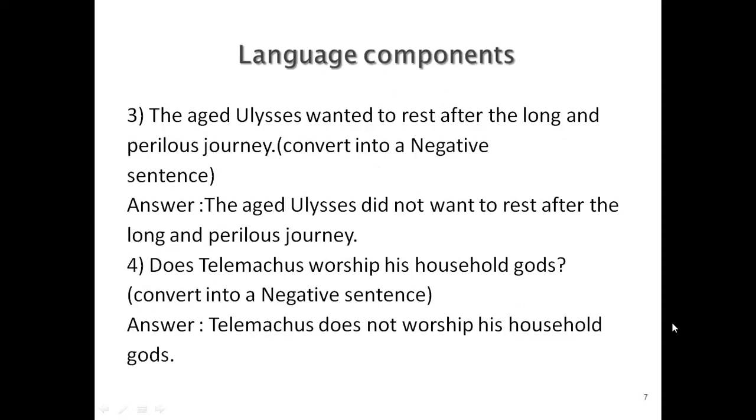Now moving to the third sentence, the aged Ulysses wanted to rest after the long and perilous journey. Here the instruction is to convert it into a negative sentence. The given sentence does not have the word not. So to make it a negative sentence, we are going to include the word not, and at the same time we are not going to change the sentence tense. Retaining the tense, we are going to include the word not.